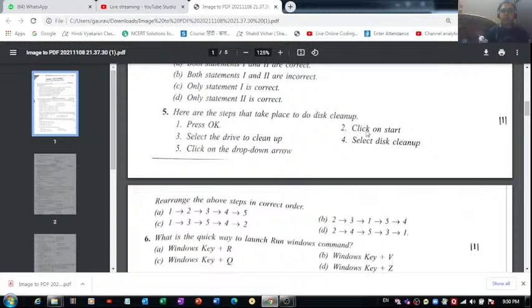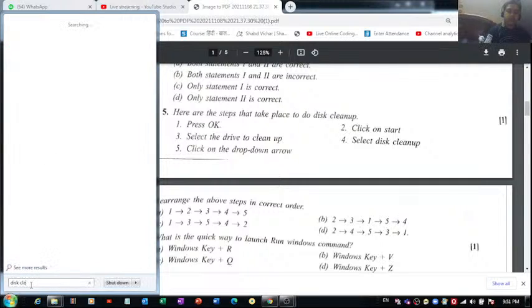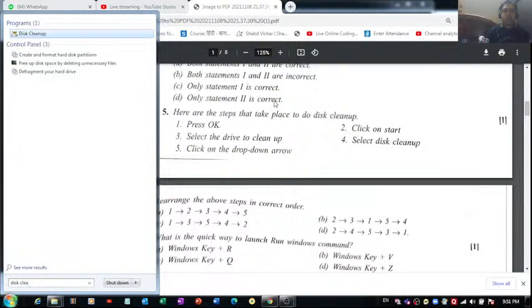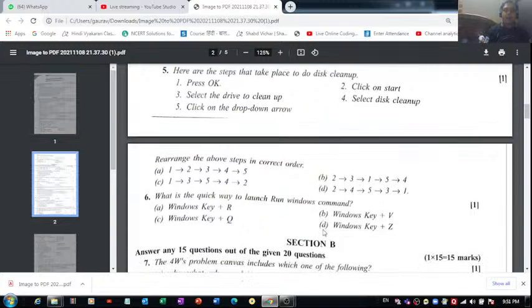So we'll click on start first. Then will we go with this option, select the drive to clean up, or will we go with this select disk cleanup? So the moment you click this start, what will happen here? You will see the disk cleanup. So that's the disk cleanup which is visible to us over here. So we cannot select any drive, right? We can select this disk cleanup. So after this point number 2, this fourth one will come. So the correct answer for this question number 5 will be option D.